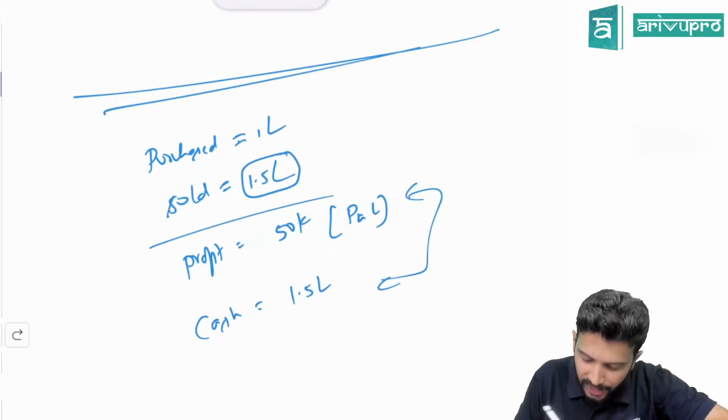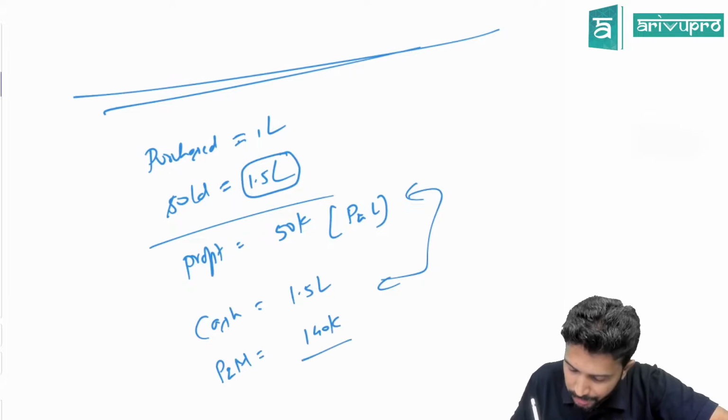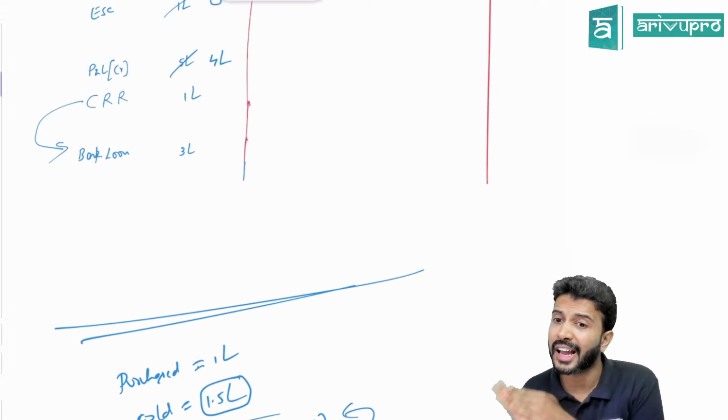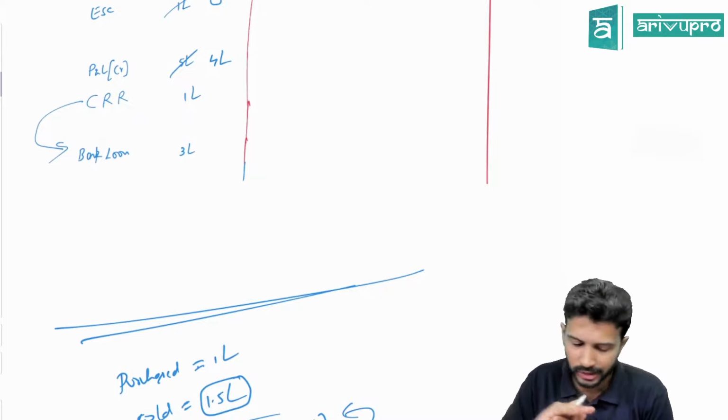You could have used this cash to buy one machinery. Let's say I use this cash to buy a machinery of 1,40,000. Now what is my cash balance? 10,000. But my P&L balance is still 50,000. So don't confuse P&L with cash balance. It may be the same, but generally it is not. Okay, so that is different.